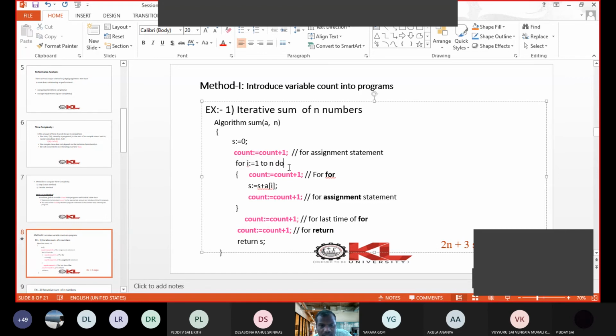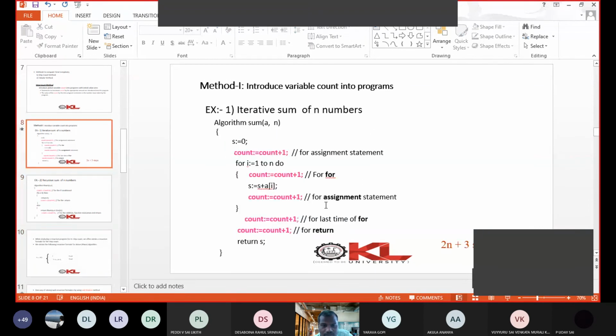That is why after the for we increment count here, right? Now one more statement is there. For every I, the statement gets executed. So this statement will also take some time. That is why count is incremented, right? And these opening braces and closing braces won't take any time, so they are not considered as steps.